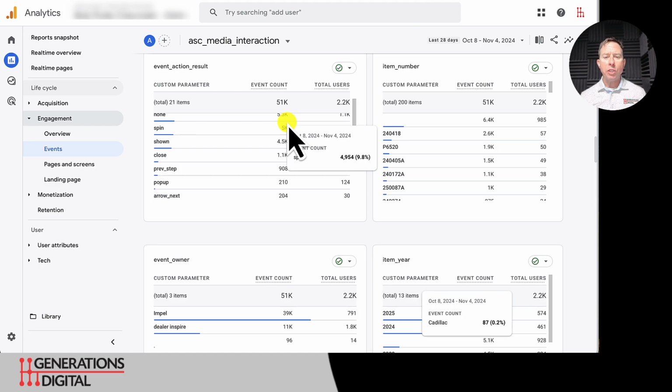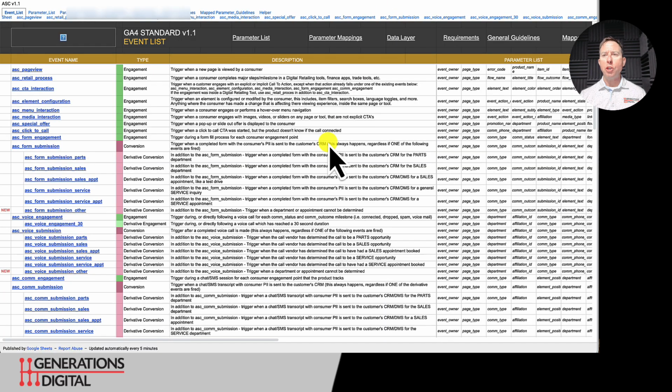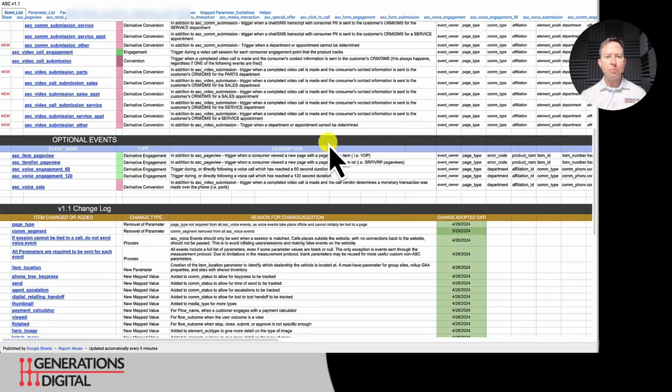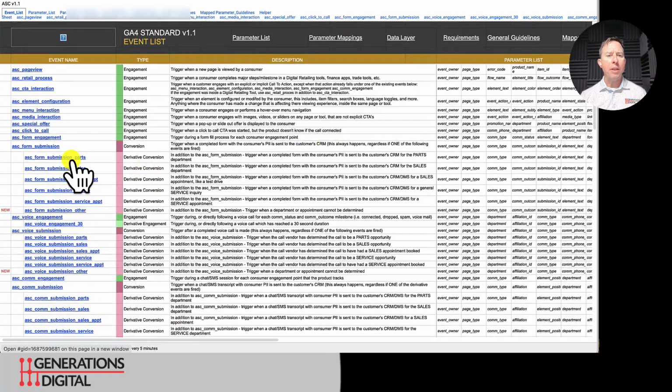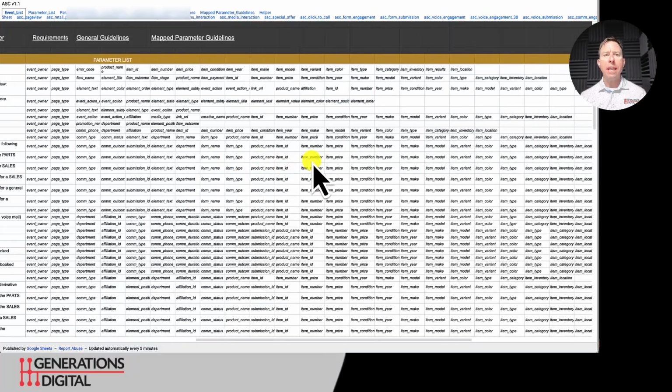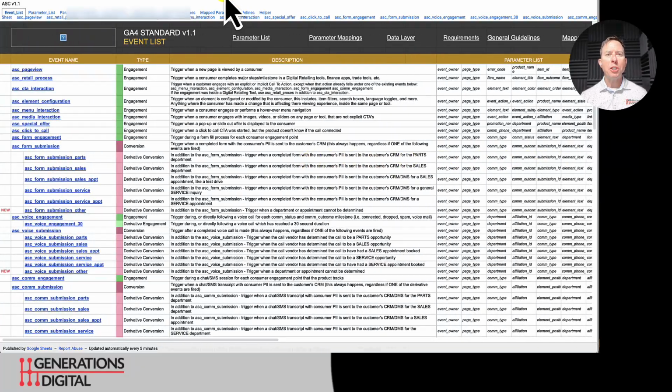As you're dissecting all your different events in GA4 and you're looking at your parameters, grab a copy of the spec so you can go through the specification and learn more about each event, each parameter within that event, and so on. So I hope this has been helpful.